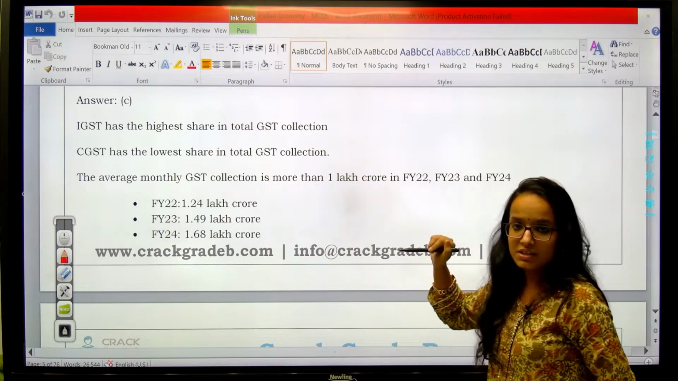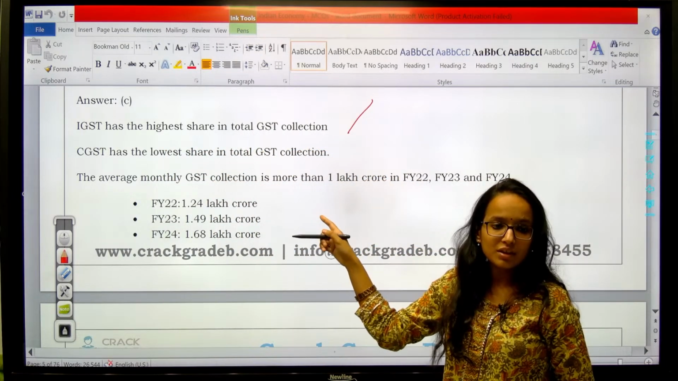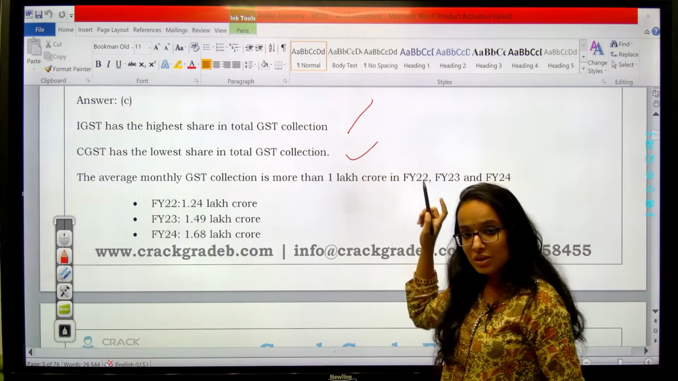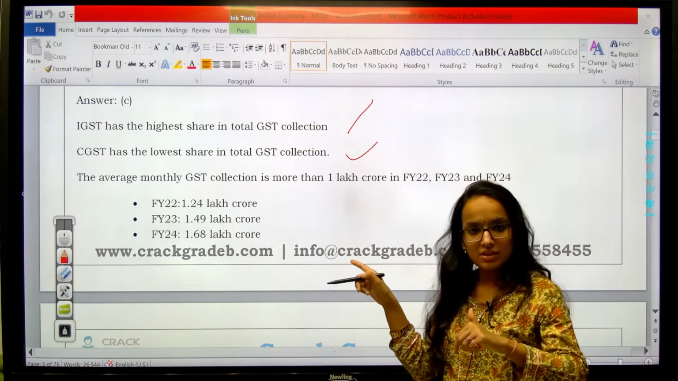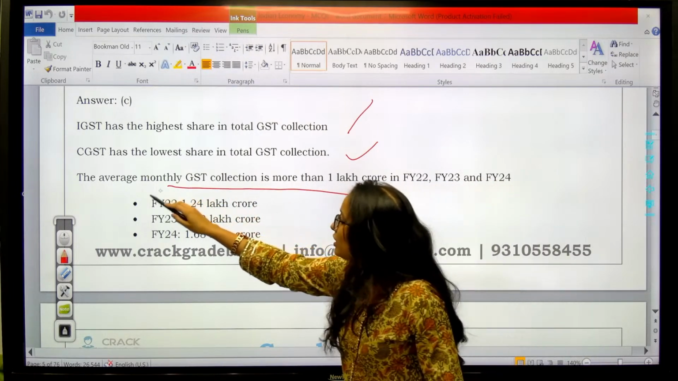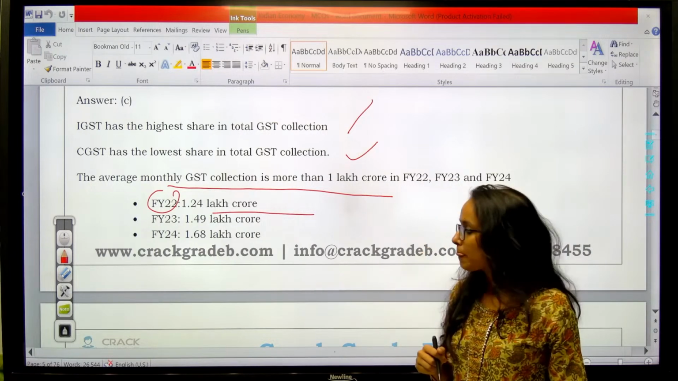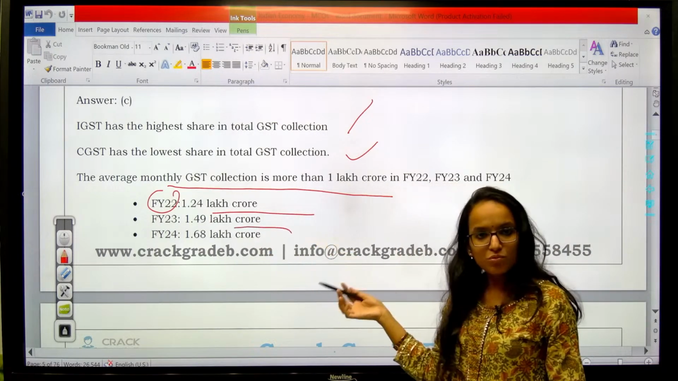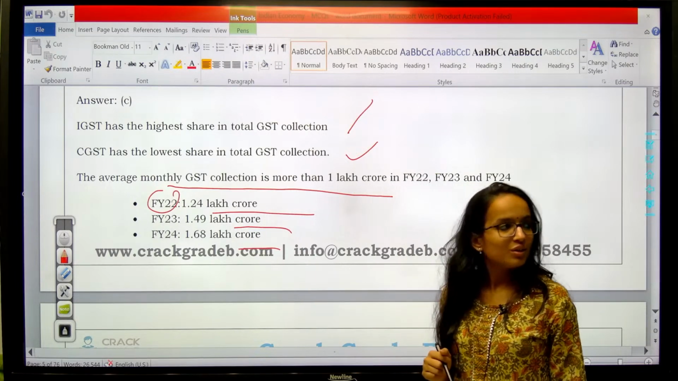IGST has the highest share in total GST collection. You should remember these trends can be asked. Okay. CGST has the lowest share. Yes, SGST is more than CGST. Right. Average monthly GST collection, if you see 2022, more than 1 lakh crore, say 1.24 lakh crores. Okay. 23 again more than 1 lakh crores, 24 again more than 1 lakh crores.